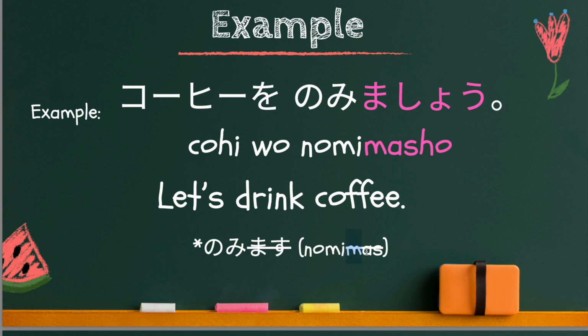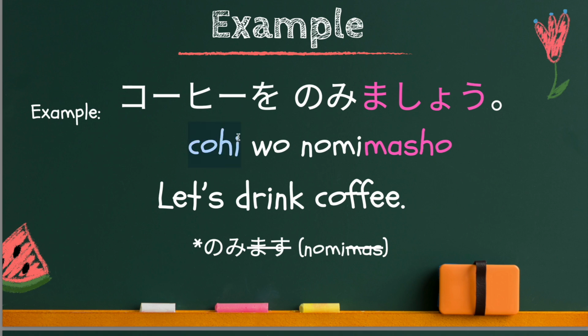Therefore, drop mas off, use the remaining part, the mas stem, and add masho. Together, 飲みましょう means let's drink. Therefore, let's drink coffee is コーヒーを飲みましょう.